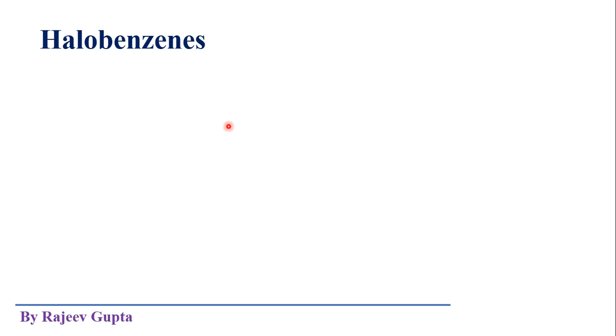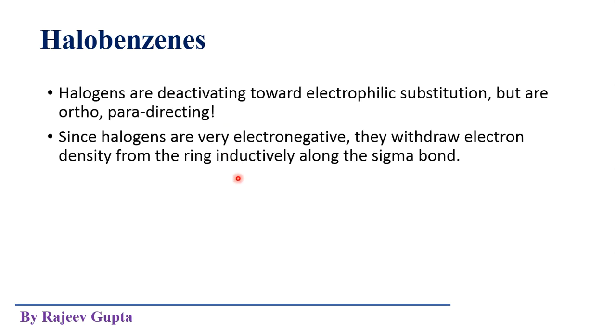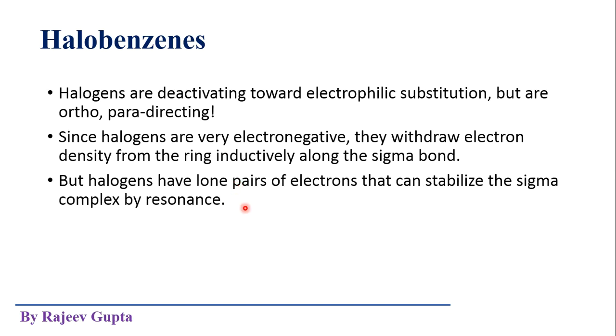But these are exceptions, because in halobenzenes, halogen atoms show deactivating property, but they are ortho and para directing. See why? Halogens are deactivating towards electrophilic substitution but are ortho para directing.